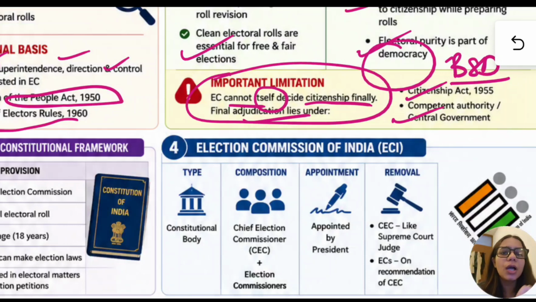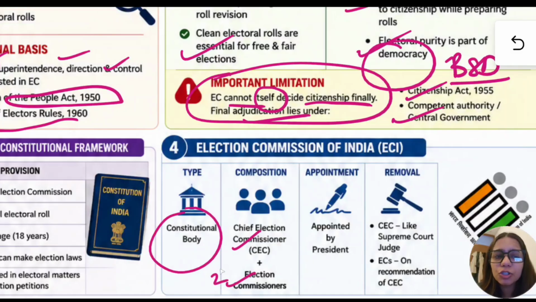Now with respect to Election Commission of India, it becomes important for your prelims. You have to go through the articles from Article 325 to 329. Now let us see what are the important facts that you must know from the EC point of view. First one is that it is a constitutional body. Second is that the composition is Chief Election Commissioner and election commissioners too.